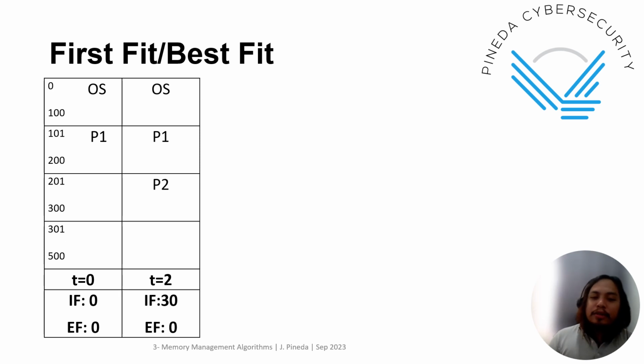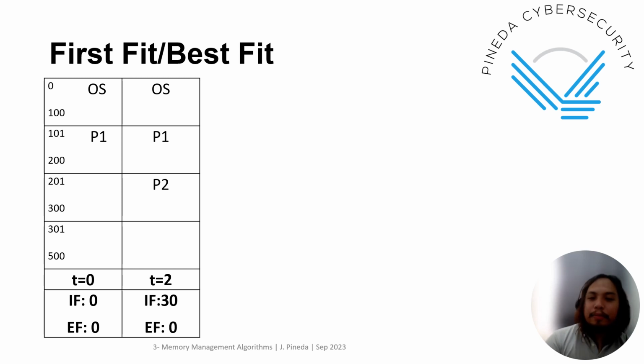Now let's go to time 2. At time 2, P1 is still executing, right? And then P2 arrives. P2 has a requirement of 70. So again, first fit or best fit. The partition that will yield the lowest internal fragmentation is the third partition, 201 to 300.